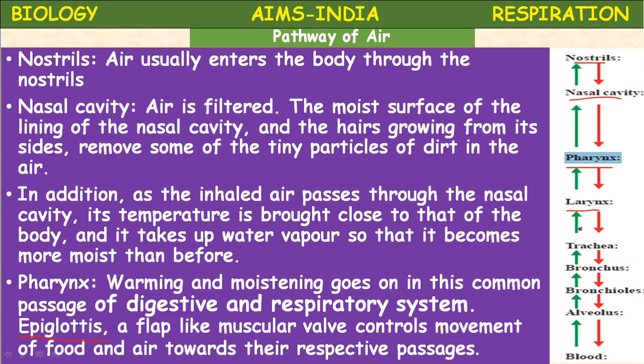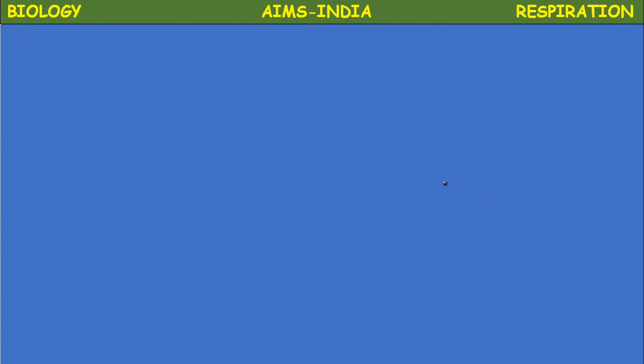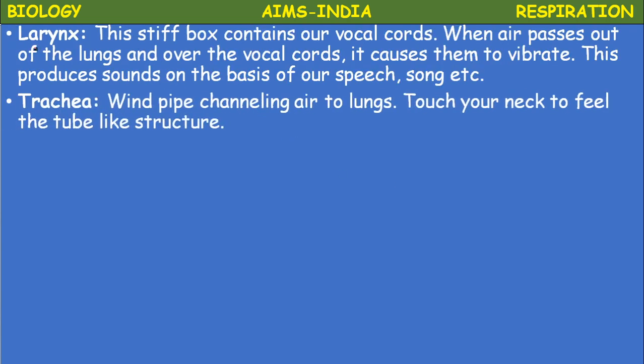The larynx is the sound box. This larynx is a stiff box containing vocal cords. A pair of vocal cords is present. When the air passes out of the lungs and over the vocal cords, it causes them to vibrate.